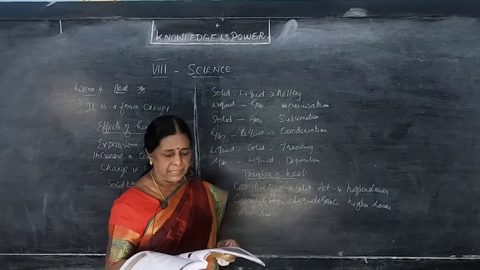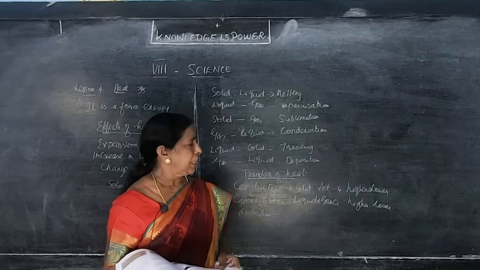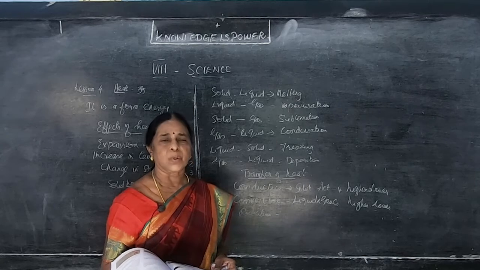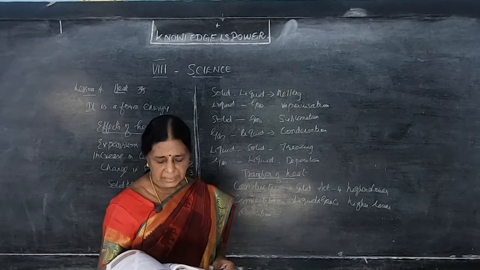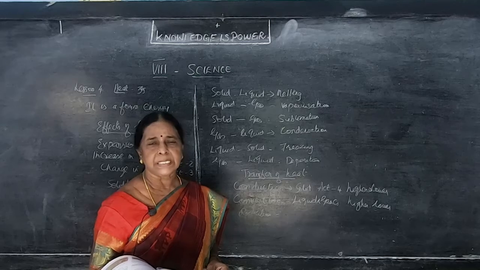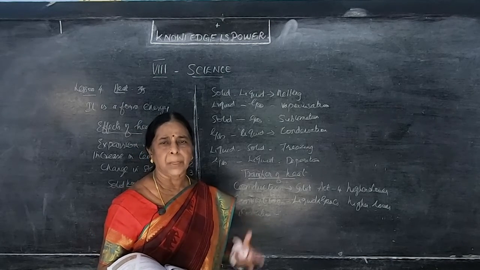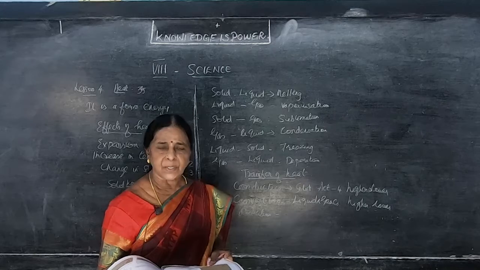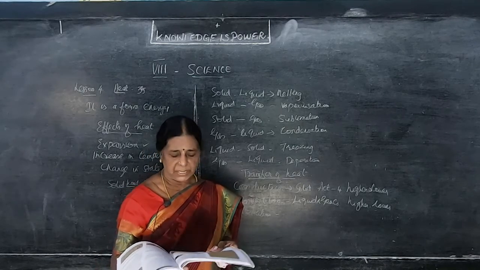The sun reaches the earth by radiation. The sun's energy reaches the earth because of radiation. While standing near a fire, we feel the heat, which is transferred as radiation. When you are cooking and you touch yourself, it becomes very hot. Our body becomes hot. This is because of what? Radiation. Directly, the heat from the stove comes to us.